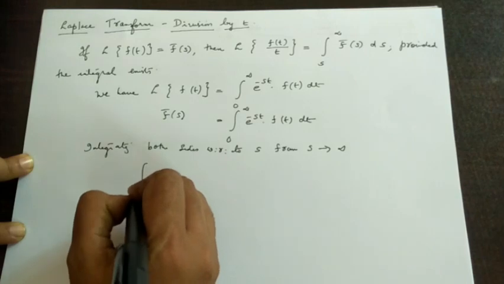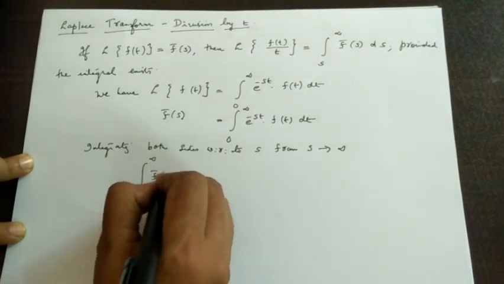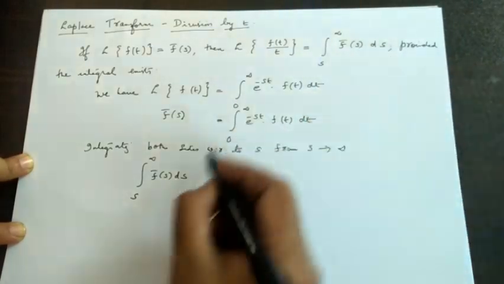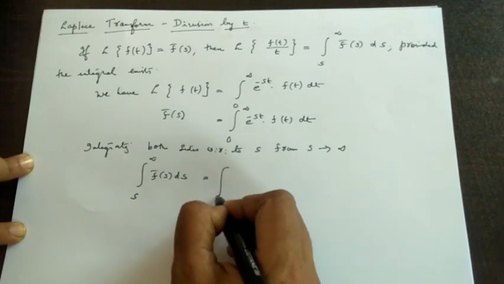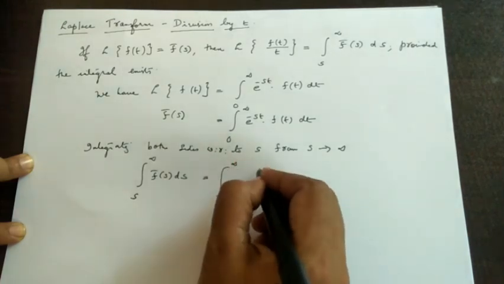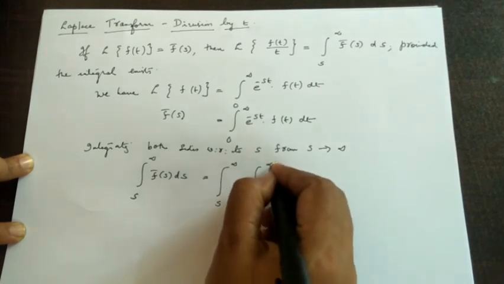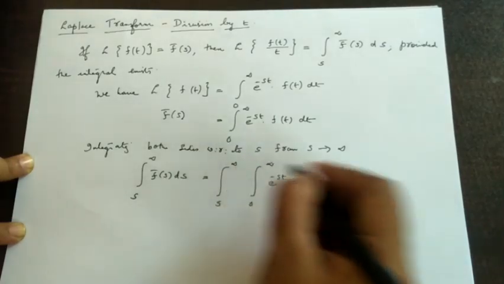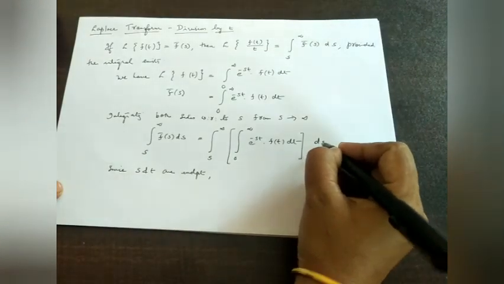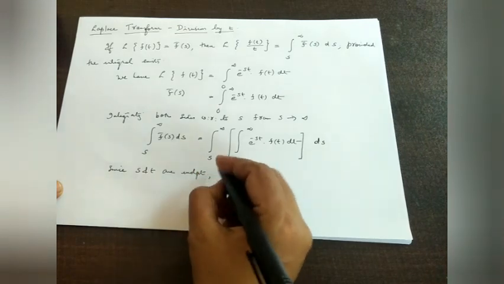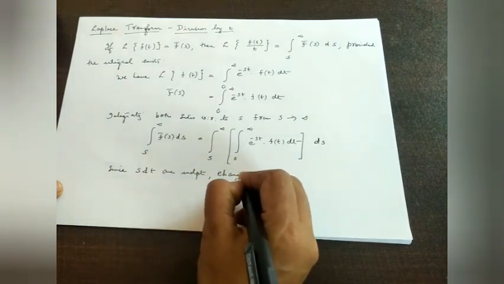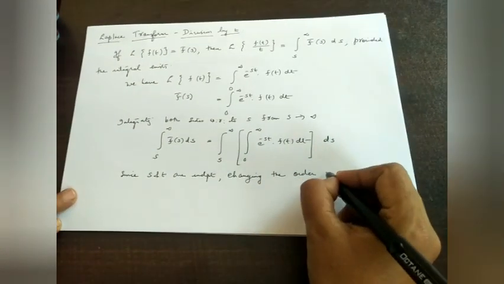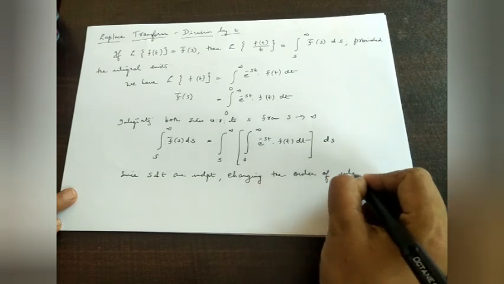So here we will get the integral from s to infinity of f bar s ds, like the RHS here, which is equal to the integral from s to infinity, again the integral from 0 to infinity of e raised to minus st f of t dt. The s to infinity is with respect to s. Since s and t are independent, we can change the order of integration.